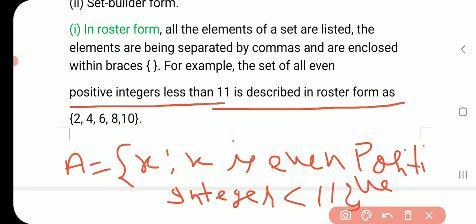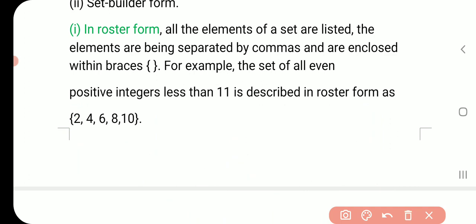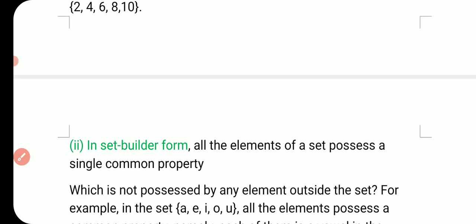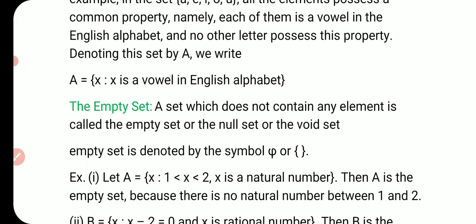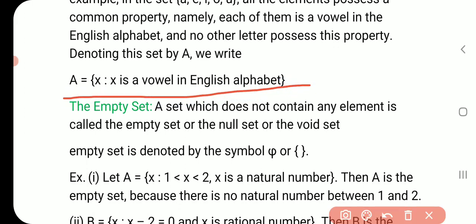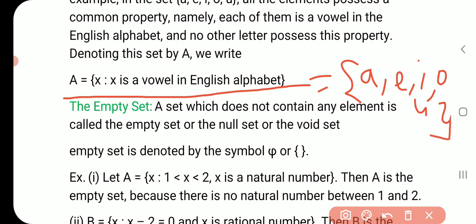So there are two methods, one is tabular or roster, and one is set builder. We can write in any form. This is the roster method, and this is the set builder method. Example: x is a vowel of the English alphabet. Then what will it be in tabular form? A, E, I, O, U. We write this in tabular form, and this is builder form.